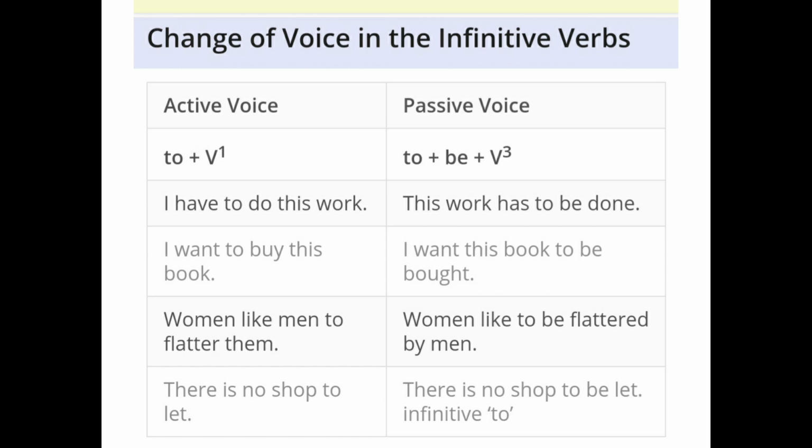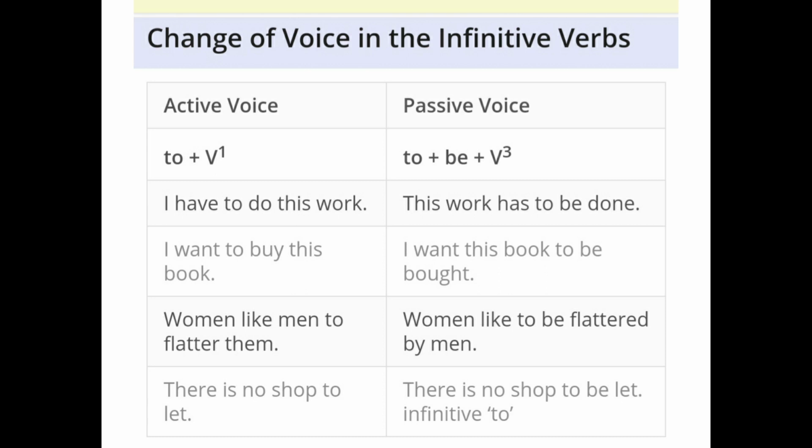Like, I have to do this work. This work has to be done. So what is given here? To do. To do is the infinitive verb and we change it into to be done.